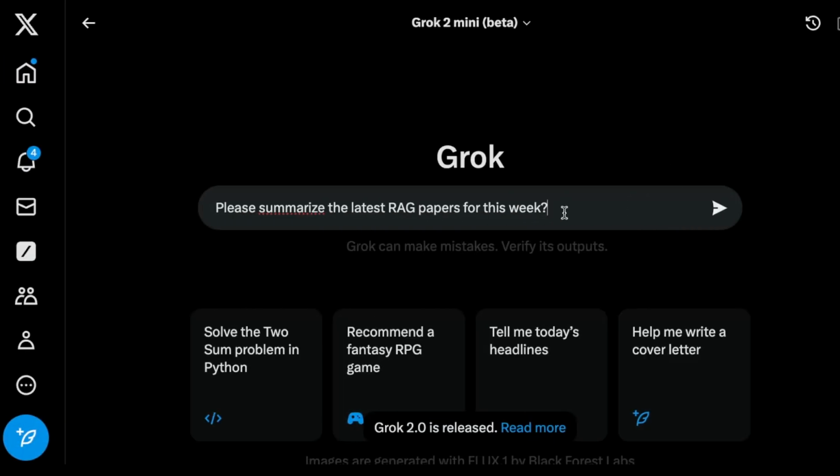Something I do on X a lot, and some of you may know this because I do post a lot about papers or AI papers specifically, like summarizing of these papers. And I know other folks also do summaries of papers. So what I would like to do is I would like to look for a summary of the latest RAG, retrieval augmented generation papers for this particular week. And this is the type of post that early days Perplexity service could do really well. So I'm very curious how Grok handles this particular post. This to me is how I'm going to use Grok every single day.